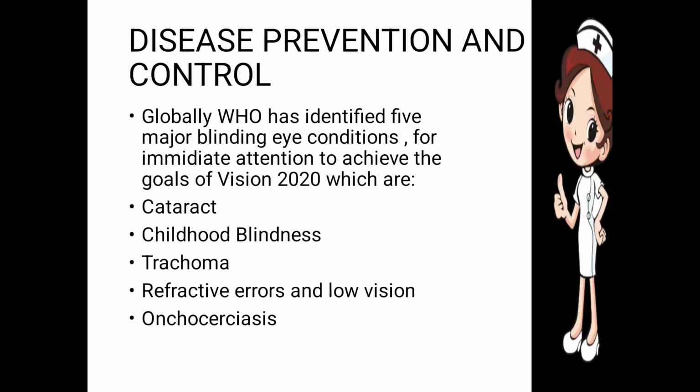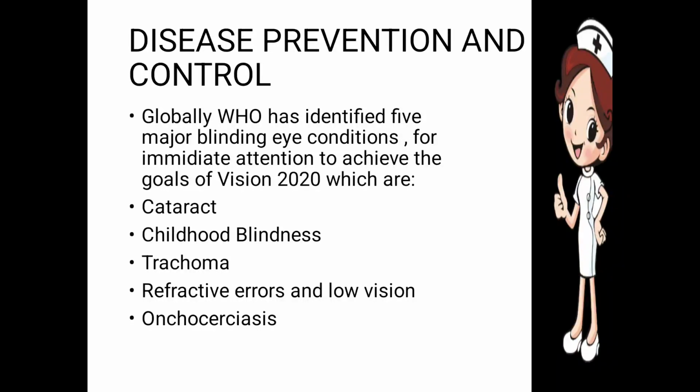Disease prevention and control. Globally, the World Health Organization has identified the 5 major blinding eye conditions for immediate action to achieve the goals of Vision 2020, which are cataract, childhood blindness, trachoma, refractive errors and low vision, and onchocerciasis. These are the 5 major blinding eye conditions chosen by the World Health Organization.